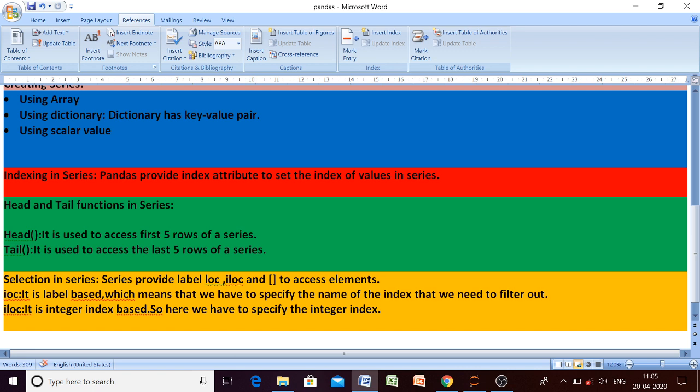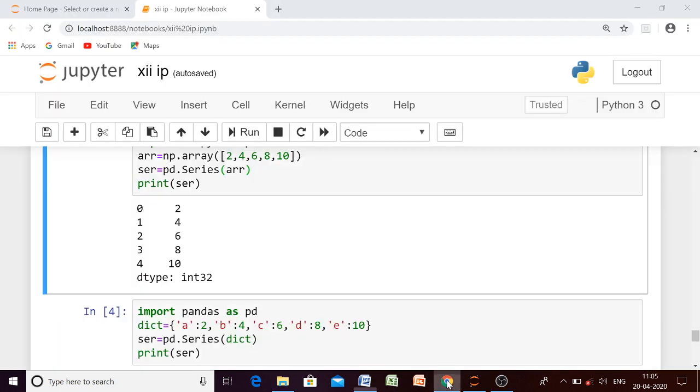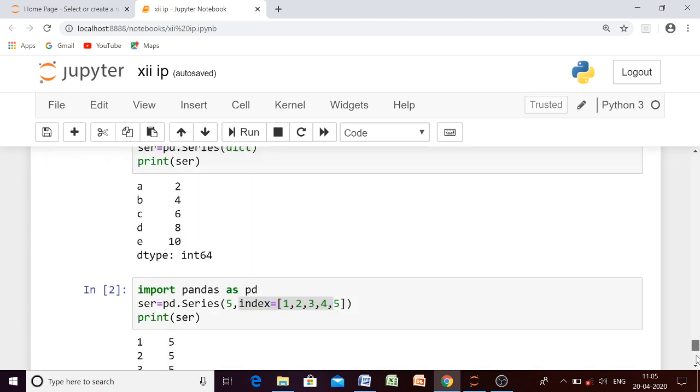So the next functions are head and tail functions. What will the head function do, beta? If you write the head function, it is used to access the first 5 rows of a series, and the tail function will give you the last 5 rows of the series. Now see, let us have one.